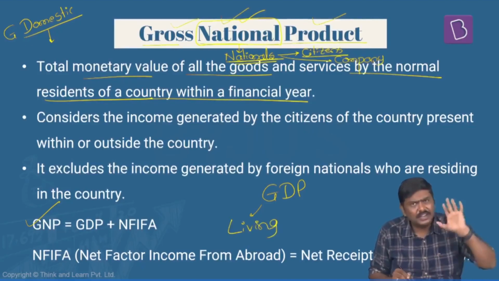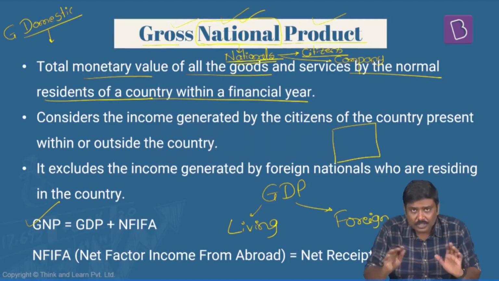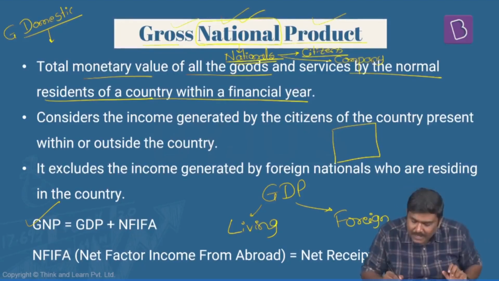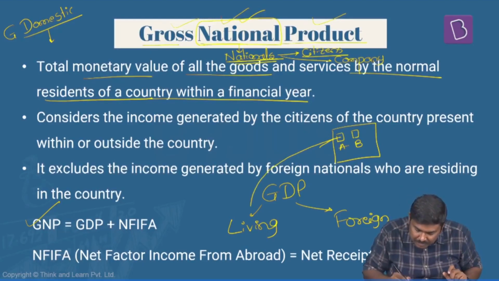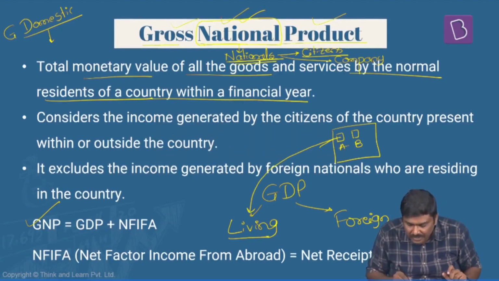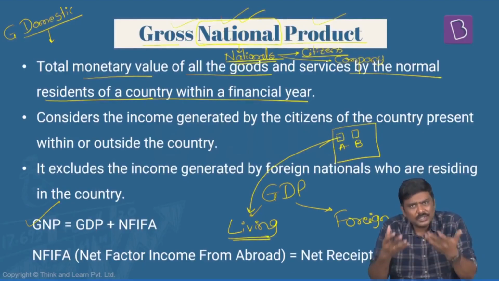Indian nationals who are living in India, and also considers the production done by foreign nationals. Imagine this is India. I know this is not India, but imagine this is India. Here are two individuals, A and B. Imagine A is an Indian national. So obviously whatever production is done by him or this company will be part of India's GDP. He is living in India, producing in India.